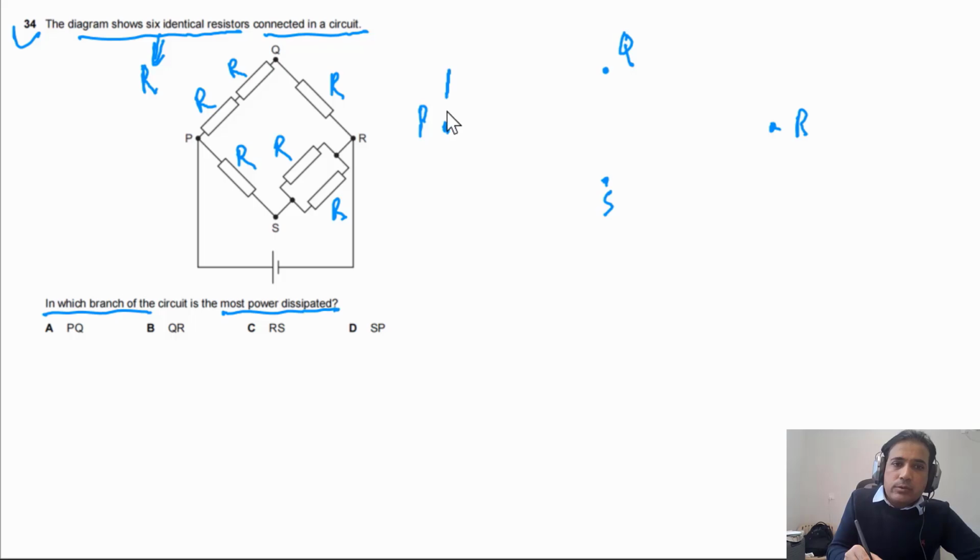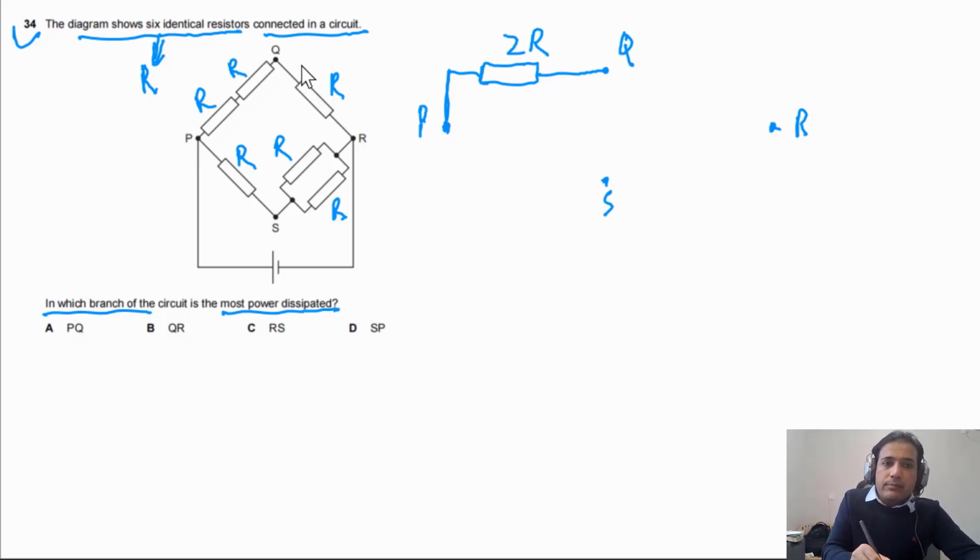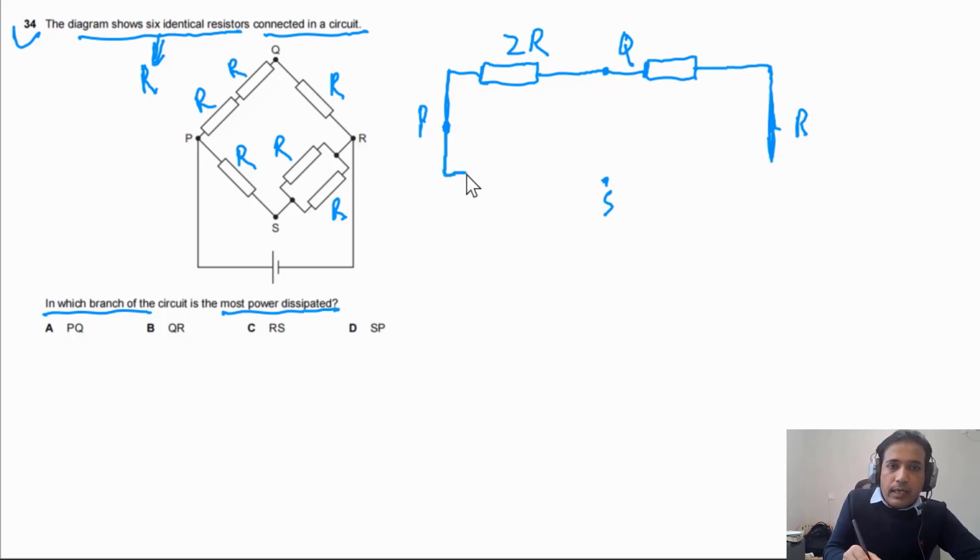Now between points P and Q we have two resistors, so we can replace them with one resistor. The resistance of this one resistor has to be R by 2. And between Q and R we have one resistor, so we can draw it here. This is just a wire, so it doesn't matter; we just make the circuit simple. And between P and S we have one resistor.